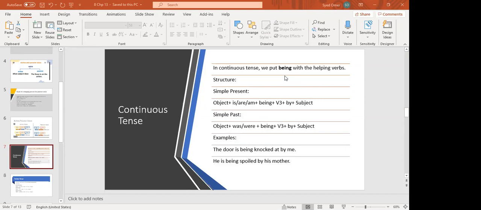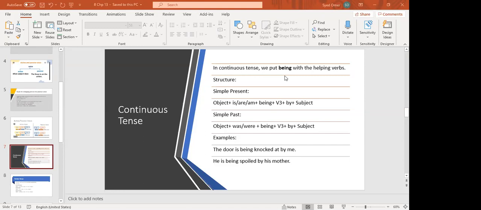Now, obviously, if a sentence is like this, the man is hitting a small boy. The man is hitting a small boy. Now students, obviously the tense is present continuous. Why present? Because the helping verb is. The man is hitting. Right now the action is being done at the moment. Like right now the teacher is explaining active passive voice. This is also present continuous because the action is happening at the moment. So if it is present continuous, it is obvious you have to use the same helping verb is